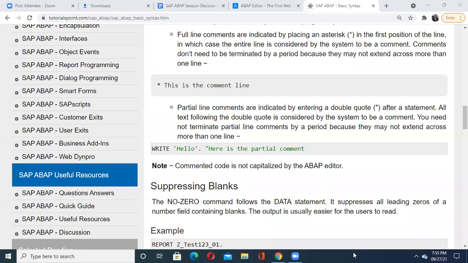Yes, sir. Why it is starting from Y or Z because it is a custom table. And the standard table is made by SAP Labs. Okay. He was asking why it is starting from Y or Z. So the answer is that it is a custom table. A custom table is created by us.